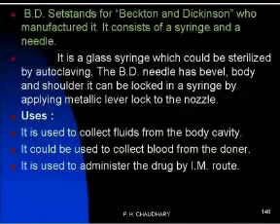Then next is the BD set. The name BD is from the scientists who manufactured it, that is Becton and Dickinson, so it is called the BD set. It consists of a syringe and a needle. The syringe is made up from glass, and you can sterilize it by autoclave. Whereas the needle has a body and shoulder with a lock to the syringe by metallic layer to the nozzle.